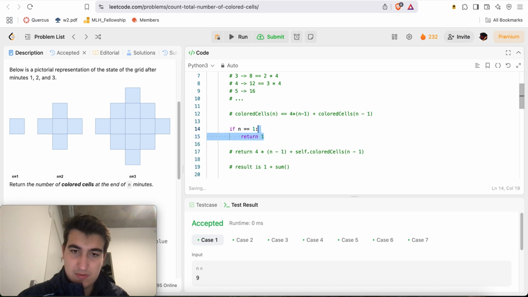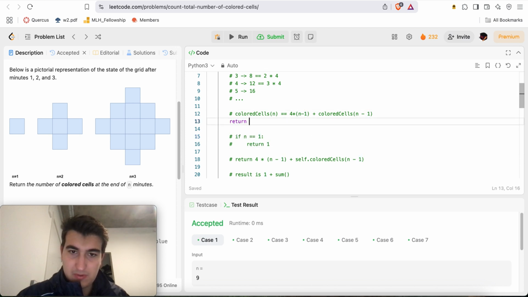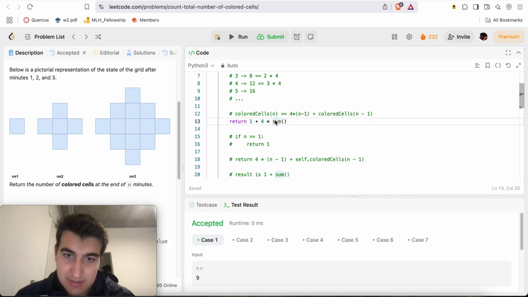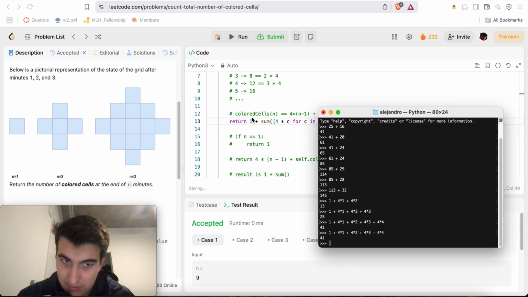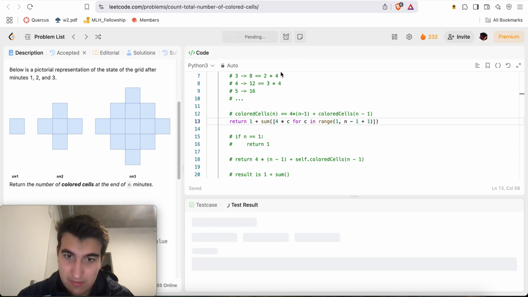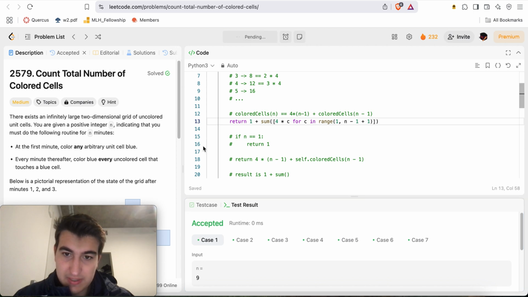Let's do return 1 plus sum of 4 times. Oh, wait. We can take out the 4. So what I'm saying is this: 4 times c for c in range 1 all the way up to n minus 1, but including that one. Right, so that works.